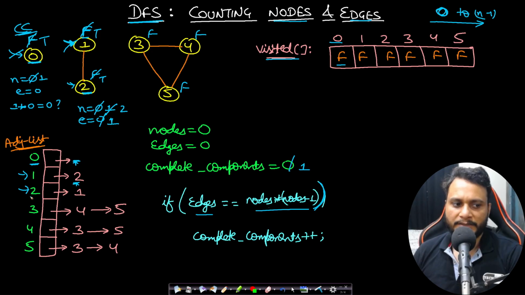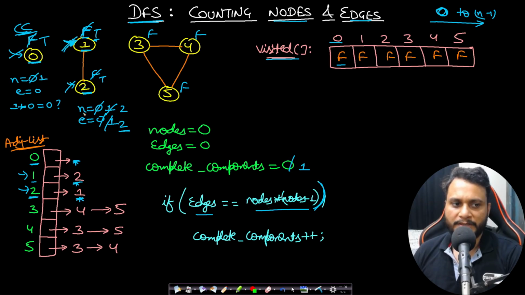So if you look at the adjacency list of 2, there is an edge to 1, so I will increment the edge. Okay, so this is the double counting. There is an edge from 1 to 2 and 2 to 1. This is exactly the same edge, but I am counting it 2 times. Okay, so yes, we have counted it 2 times. Now can I make a DFS call to 1? No, because it is already visited. So I'll be backtracking from here, and I'll be backtracking from 1 as well.